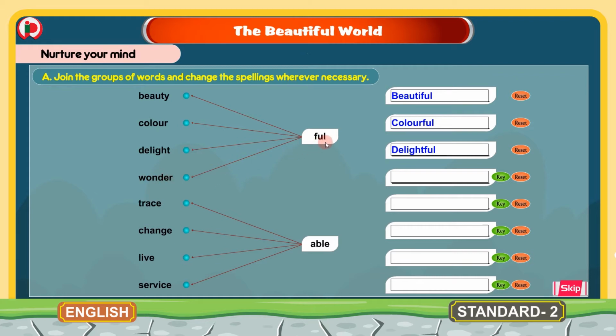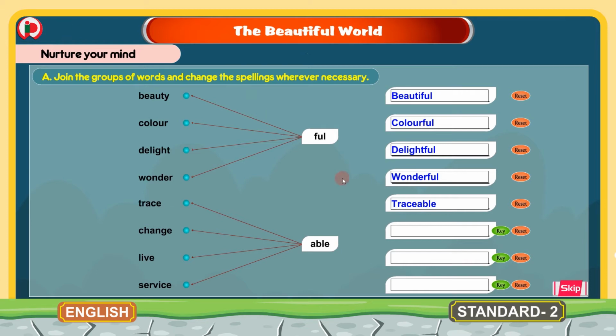Wonder plus full. Wonderful. WONDER, FUL. Wonderful. Here also, if you can observe, there are no spelling changes, and the spelling for wonderful is this one. Next, trace. For these words we have to add able. Trace plus able, traceable. And the word formed here is this one, TRACEABLE.